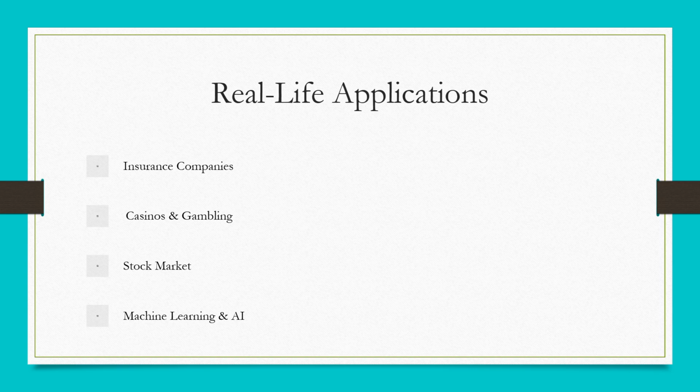And in the stock market, investors analyze long-term trends using LLN to reduce uncertainty, whereas in machine learning and AI, the more data we feed into a machine learning model, the more accurate its predictions become. These are the real-life applications of the law of large numbers.